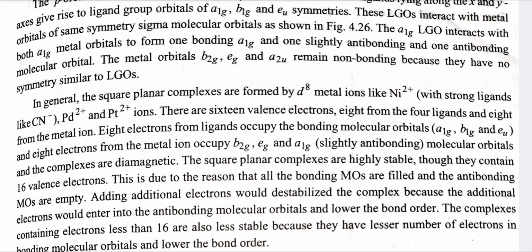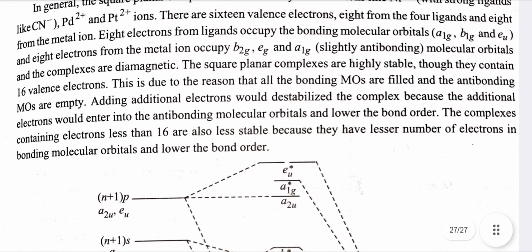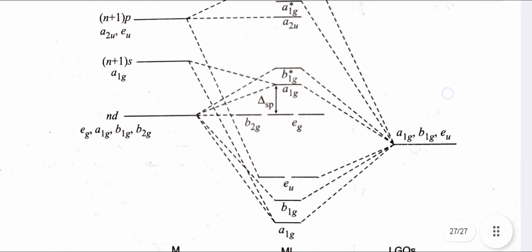Square planar complexes are highly stable though they contain 16 valence electrons. This is due to the reason that all bonding molecular orbitals are filled and anti-bonding molecular orbitals are empty. Adding an additional electron would destabilize the complex because the additional electron would enter the anti-bonding molecular orbital and lower the bond order. The complexes containing fewer than 16 electrons are also less stable because they have fewer electrons in bonding molecular orbitals and lower bond order.